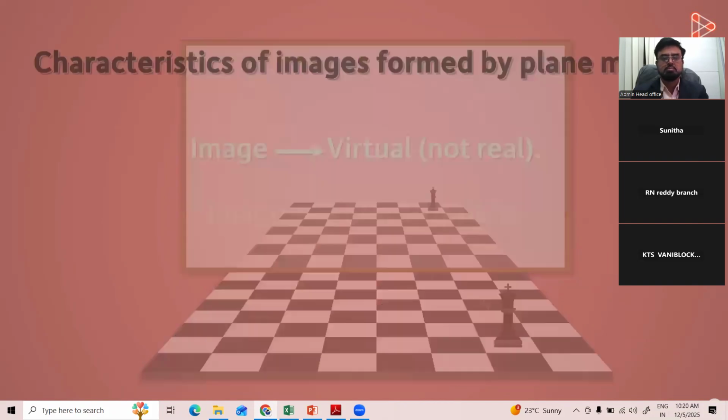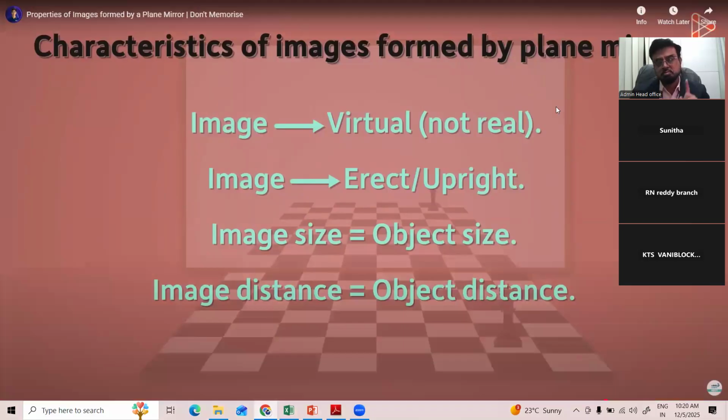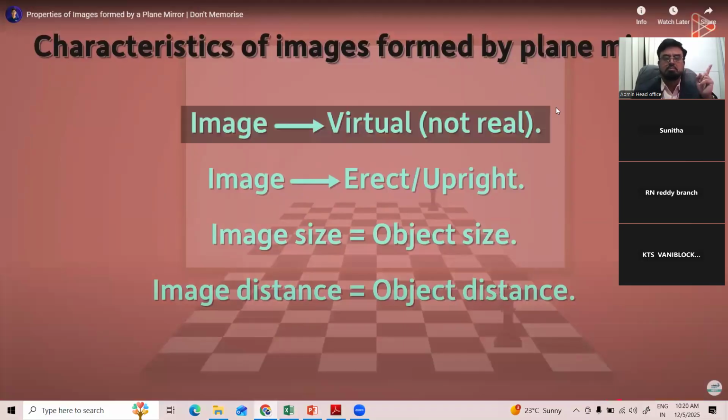So these were the characteristics of the images formed by a plane mirror. Let's quickly review them. First, the image formed by a plane mirror is virtual and not real. Second, the image formed is always erect or upright.